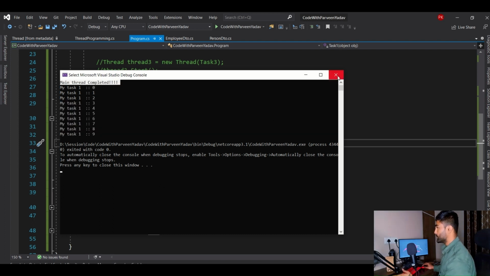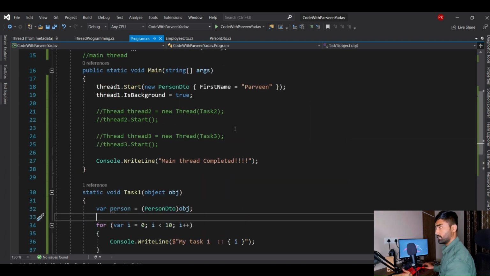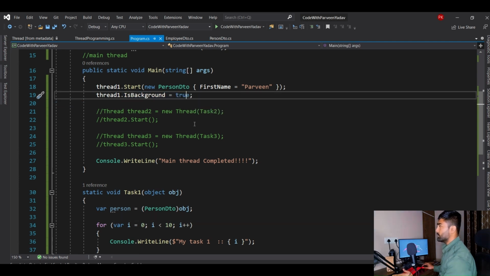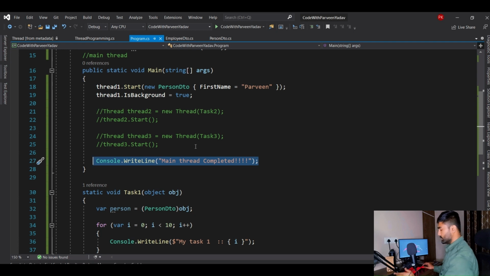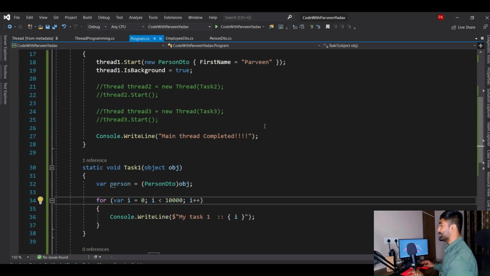Why? I don't know, right? I think I'm wrong, right? I'm stupid, because I said if it is a background thread, then it won't get executed right after this. So how can we understand? Maybe the thread job was very small. That is why we don't see the impact. What I will do now, let's make it 10,000. Now see if it keeps looping till 10,000 or not.